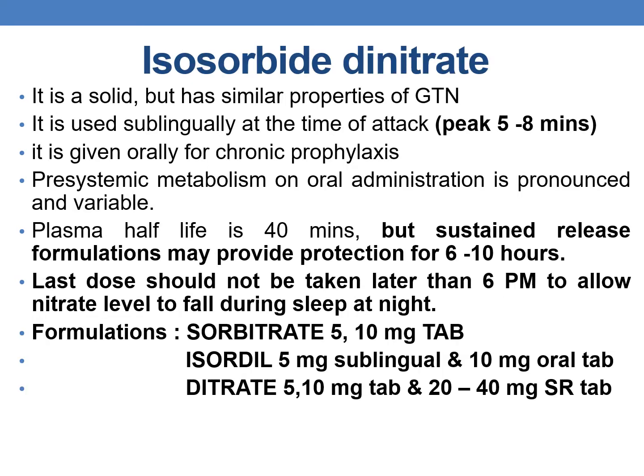Coming to the next nitrate, it is isosorbide dinitrate. It is a solid but has properties similar to GTN. It is used sublingually at the time of an attack and the peak plasma concentrations are reached within 5 to 8 minutes. It is given orally for chronic prophylaxis. The pre-systemic metabolism on oral administration is pronounced and variable.